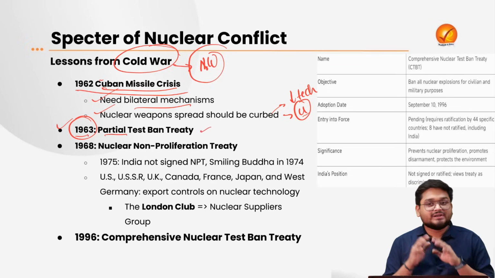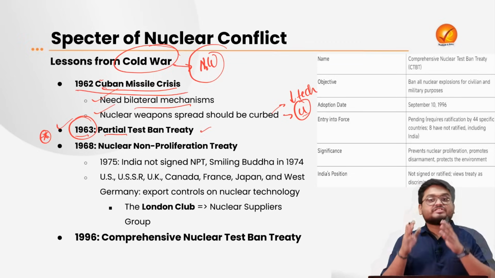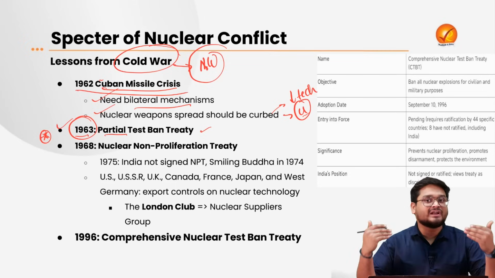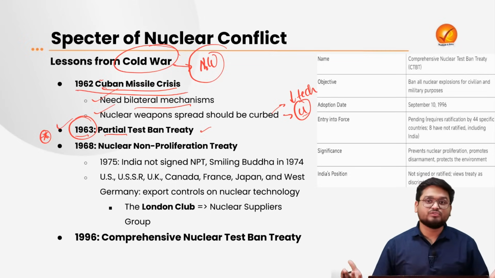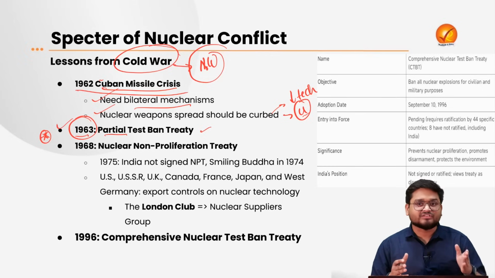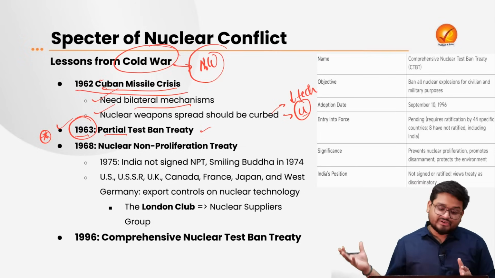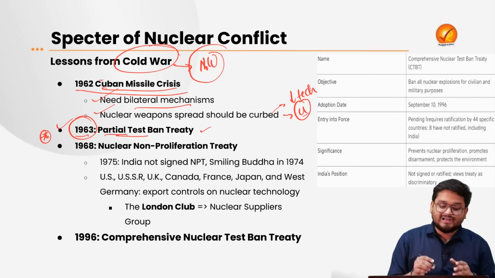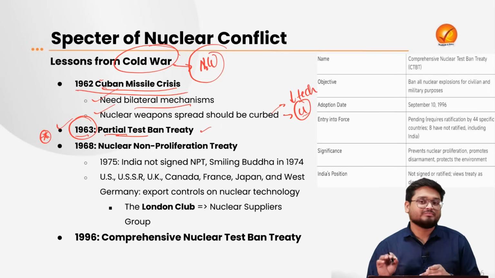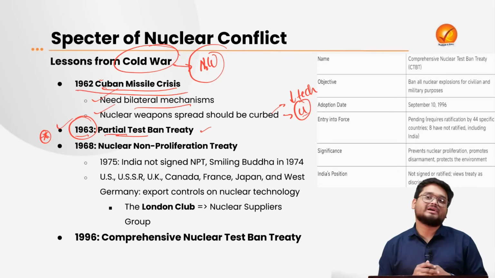Now here let me tell you, India was not a part of the same, because India thought that in that period of time, USSR and US already had nuclear weapons and already had deterrence against potential future attacks. And various countries such as France and other Western nations were also developing their nuclear technologies. So India thought back then that if we became a party to this Partial Test Ban Treaty, which was a treaty to ban the testing of nuclear weapons, and testing is actually a stage of development of nuclear weapons by a particular nation.